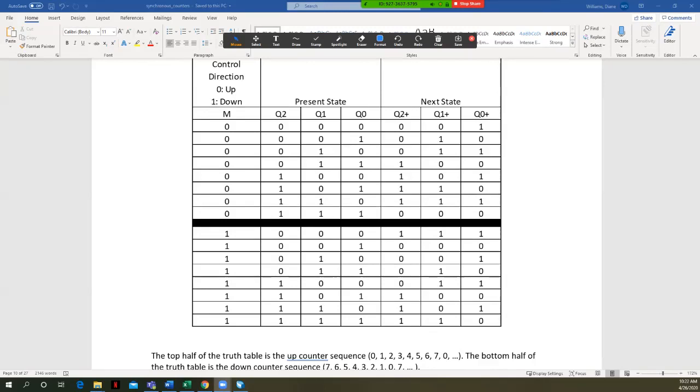Right? You can now derive these equations. So once again, if we use D flip-flops, we know that the input of D2 will be equal to Q2 next, the input of D1, Q1 next, the input of D0 will be equal to Q0 next. So you can then put these on a K-map, right? The Q2 next gets its own K-map, Q1 next gets its own, Q0 as well. And then that K-map is dependent on, so D2, which is Q2 plus, is a function of M, Q2, Q1, and Q0, these 4 inputs.